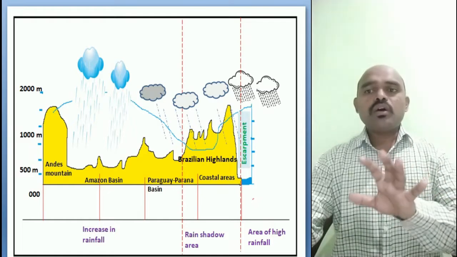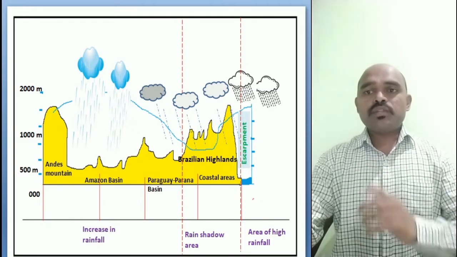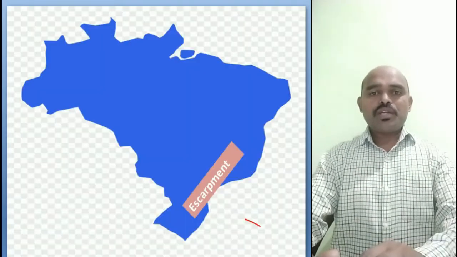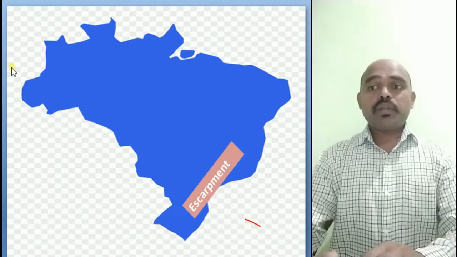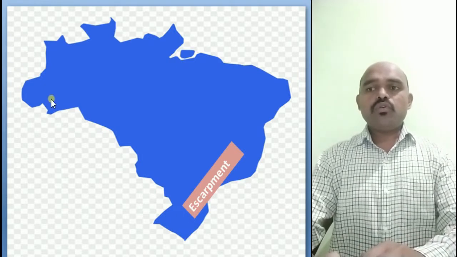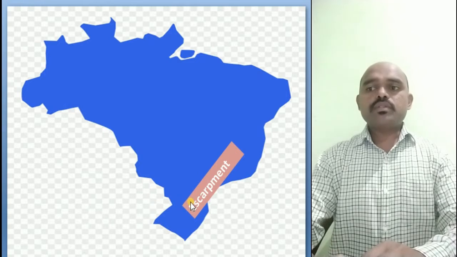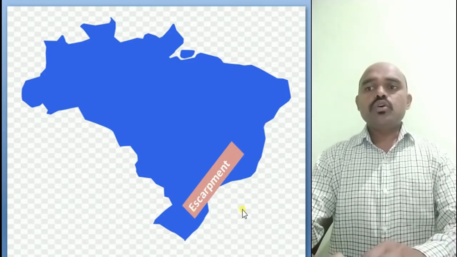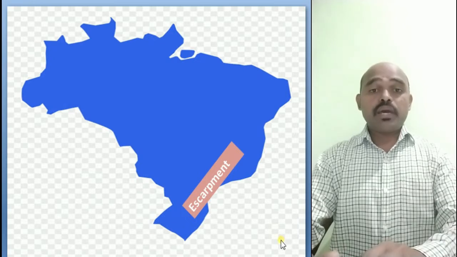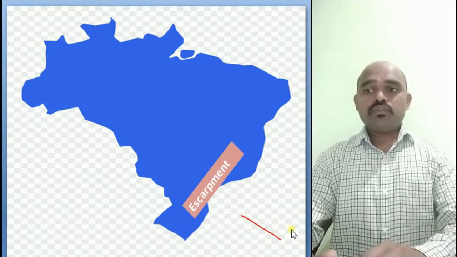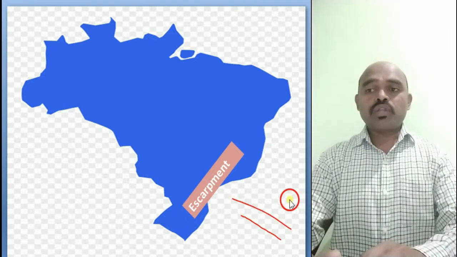So my dear students, I hope that you are getting all my points. Here you have the map of Brazil, and here you can see the great escarpment. When the southeast winds blow from this direction, the escarpment becomes the barrier for them, and that is why in this area we find huge rain.